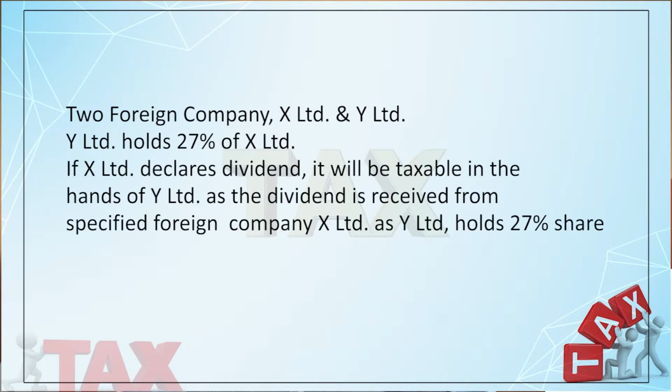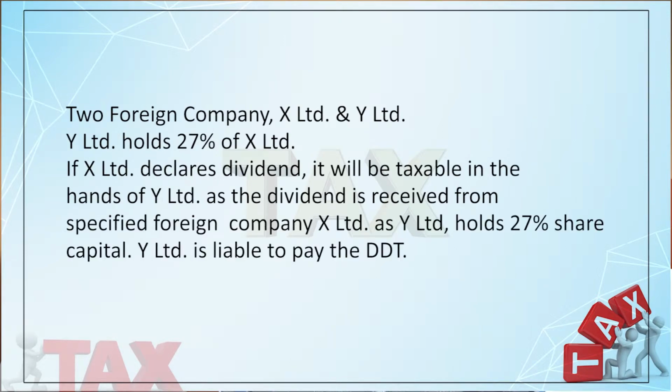Suppose take an example. Suppose there are two companies, X Limited and Y Limited. Now Y Limited holds 27% of share capital of X Limited. So whenever X Limited declares any dividend, in the hands of Y Limited, it will be treated as dividend received from a specified foreign company. X Limited is a foreign company. So it will be taken as the dividend received from a specified foreign company because Y Limited holds 27% of the share capital. And on that dividend, Y Limited has to pay tax at the rate of 15% plus surcharge plus cess, right?